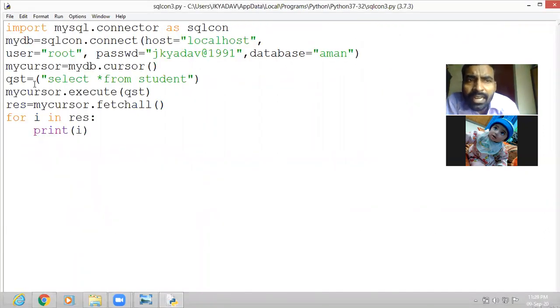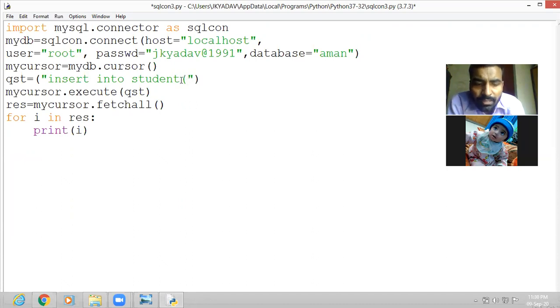Simply we write the insert command here, as we used in an SQL query: insert into the table name student. Then the columns, if you want to write them, otherwise no need.